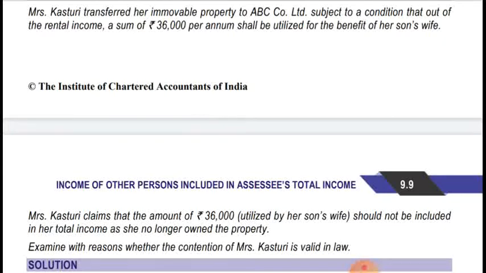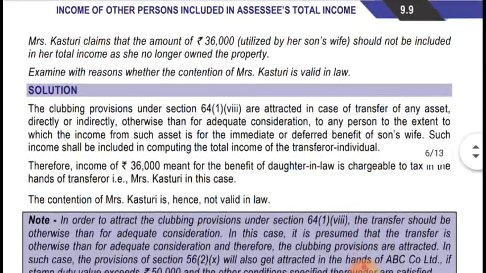So in this case, Mrs. Kasturi has transferred an immovable property to ABC and Company, and from that transfer, the rental income of rupees 36,000 is being transferred for the benefit of son's wife. So 36,000 per annum will be clubbed in the hands of Mrs. Kasturi. Okay, let's see the solution.